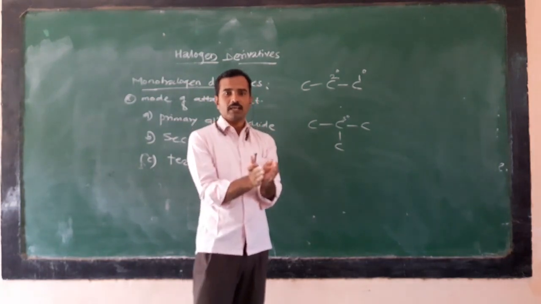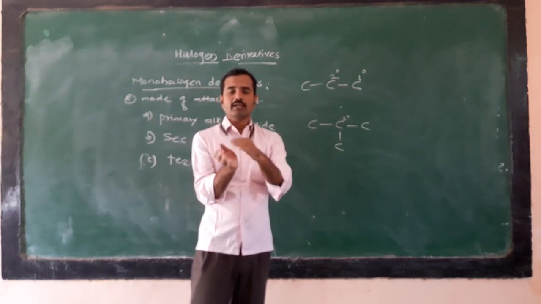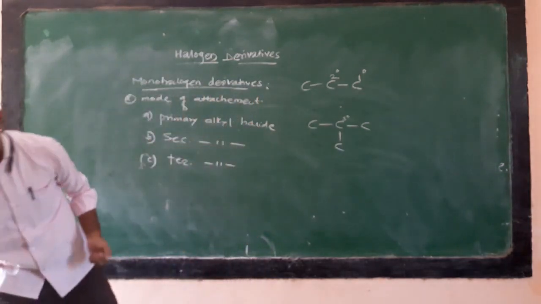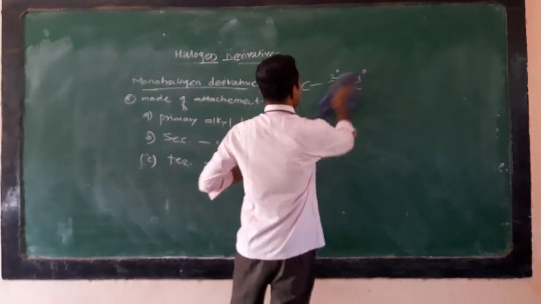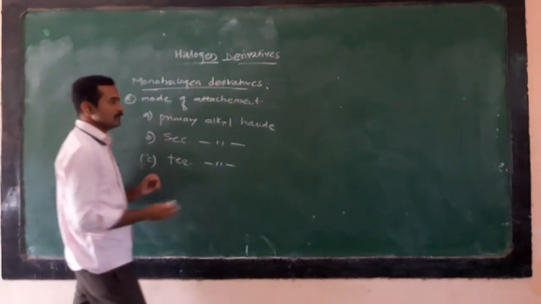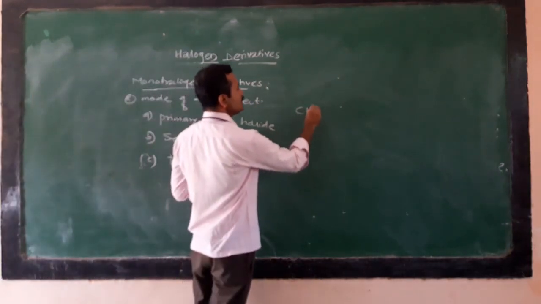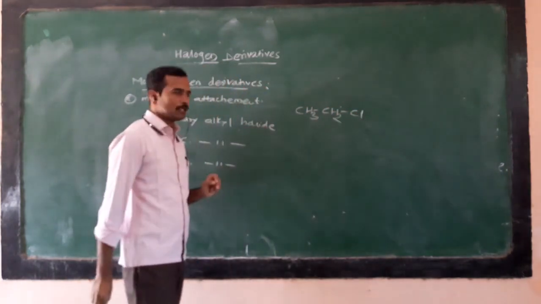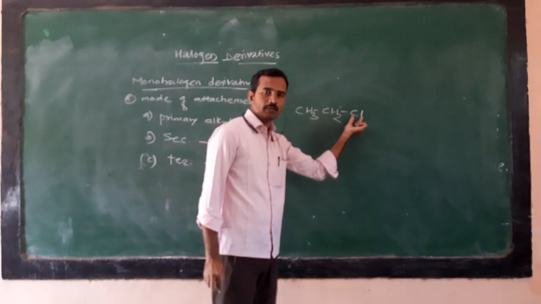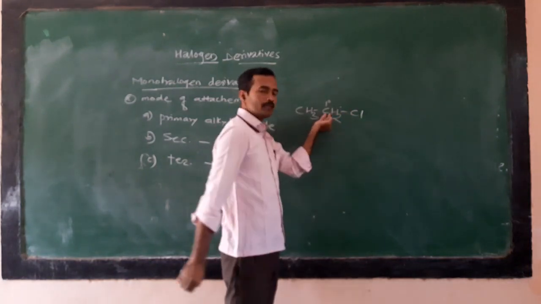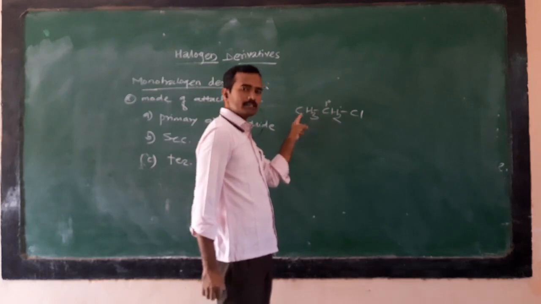Based on that, for example, we consider primary alkyl halide. The best example is ethyl chloride, CH3CH2Cl. Chlorine is the functional group, a halogen atom, attached to this primary carbon atom.